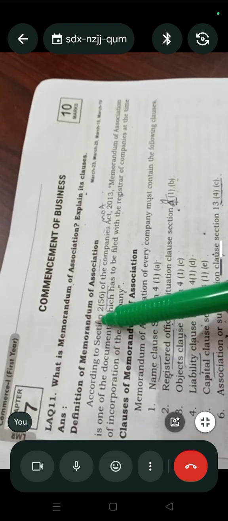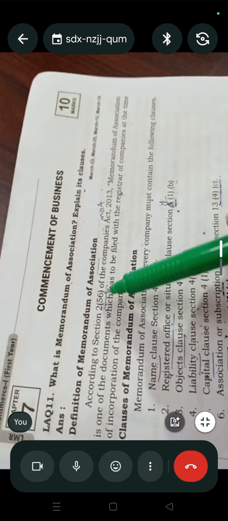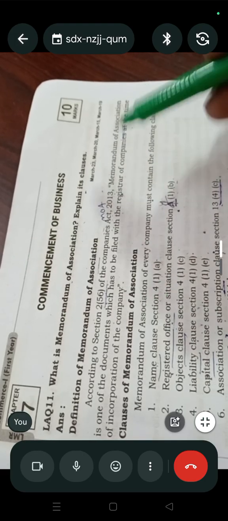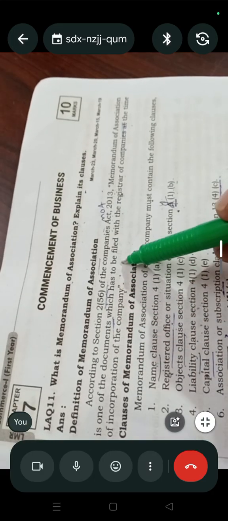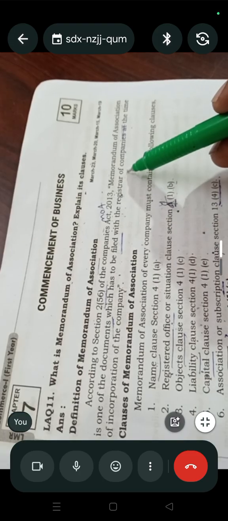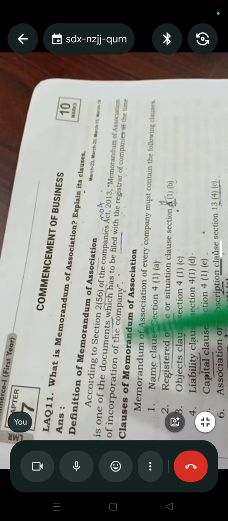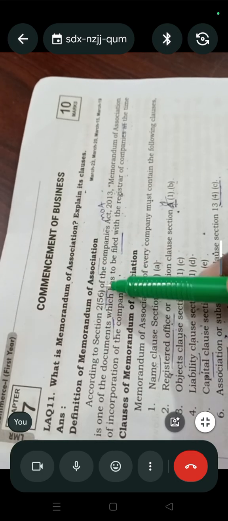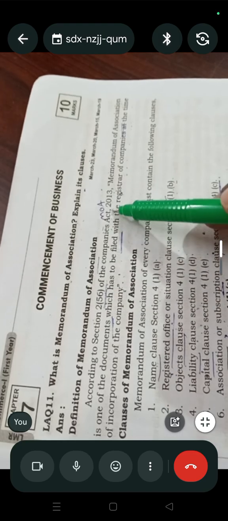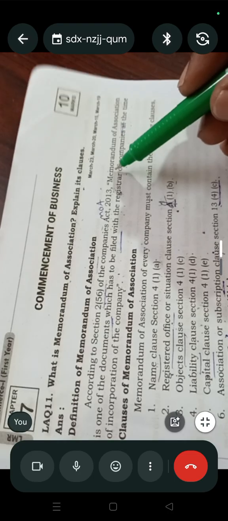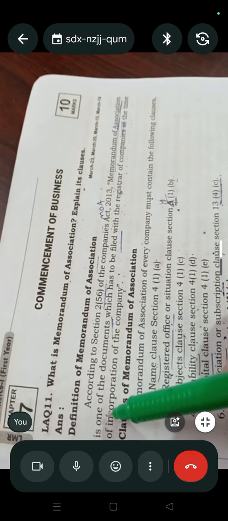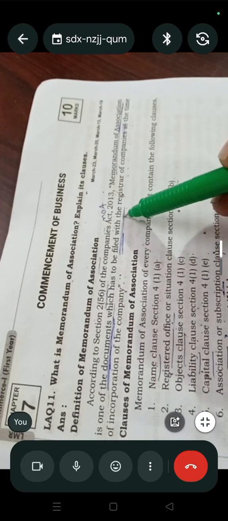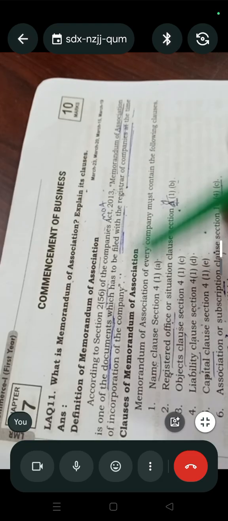Definition: according to Section 2, Clause 56 of the Companies Act 2013, Memorandum of Association is one of the documents which has to be filed with the Registrar of Companies at the time of incorporation of the company.